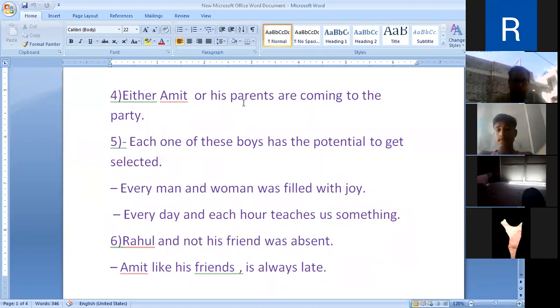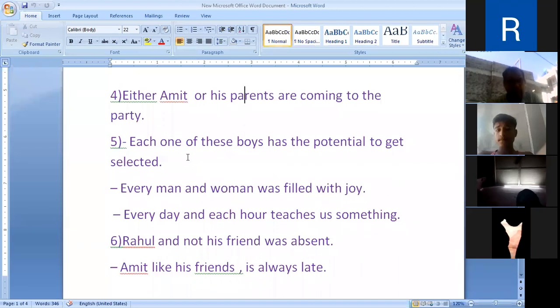Then 4. Now 5. Each one of these boys has the potential to get selected. Each one of these boys has the potential to get selected. Here, any noun qualified by each or every is followed by a singular verb. Even if two nouns so qualified are connected by and, the verb must still be singular.